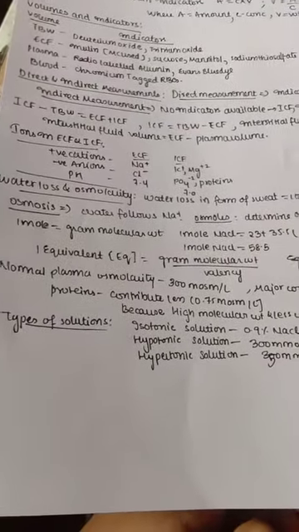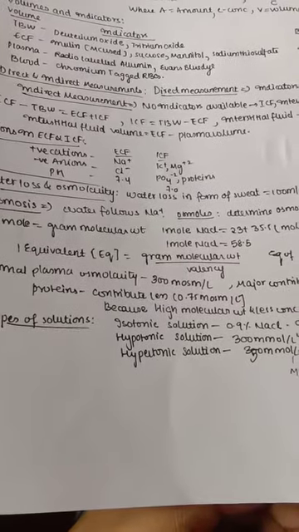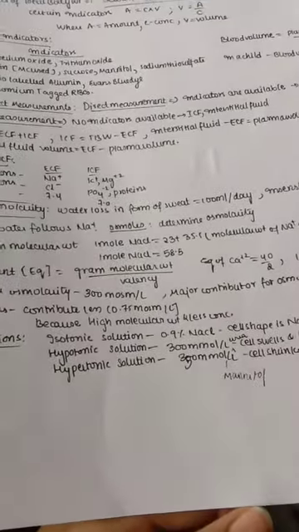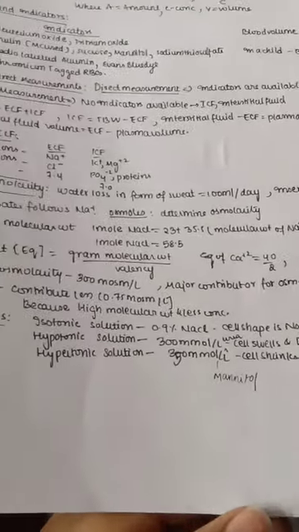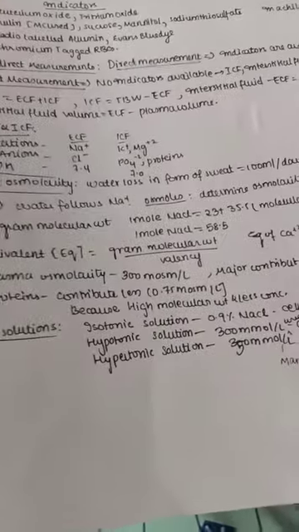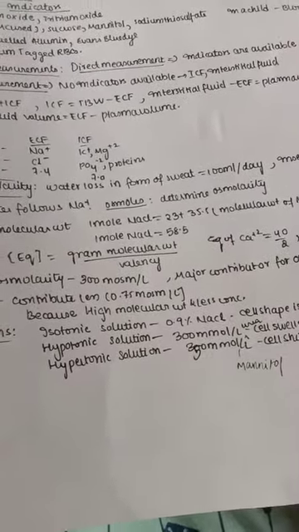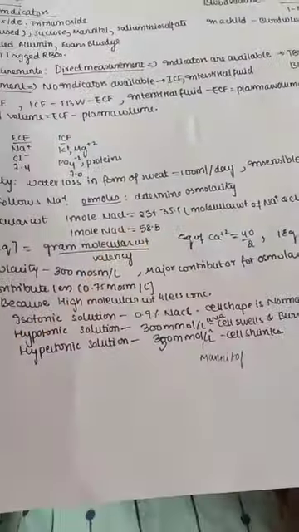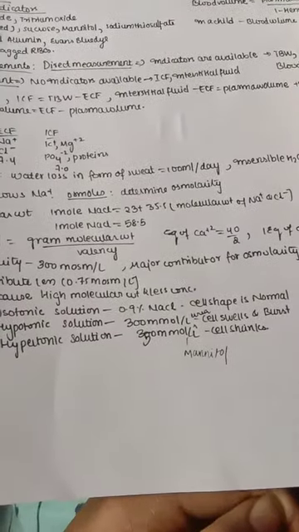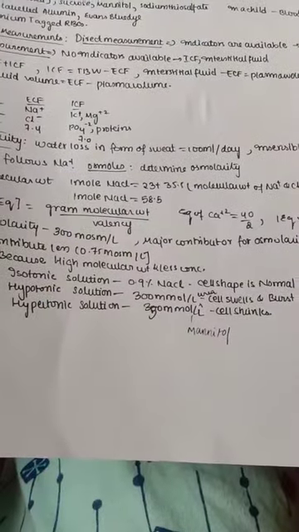So next we have osmosis. Osmosis is nothing but water follows the sodium, like we have discussed already. And osmoles determine the osmolarity, right? 1 mole is equal to gram molecular weight. For sodium chloride, sodium's gram molecular weight is 23, and chlorine is 35.5. If we add them, 1 mole of sodium chloride has a gram molecular weight of about 58.5. So that's what we are saying, 1 mole is equal to gram molecular weight.